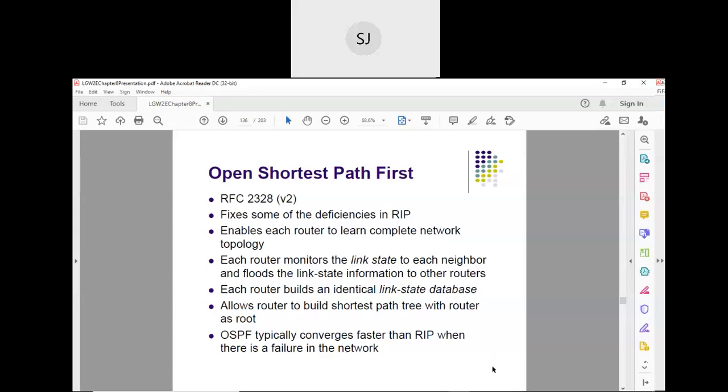The session is getting closed. Any doubts? See, this shortest path is applicable only once the link state database is ready at a router. The link state database is prepared by every router by receiving the link state update information from the neighbors. If I have 4 neighbors, I receive a link state update from every neighbor, thereby I develop the link state database. Once I have a link state database, then I apply